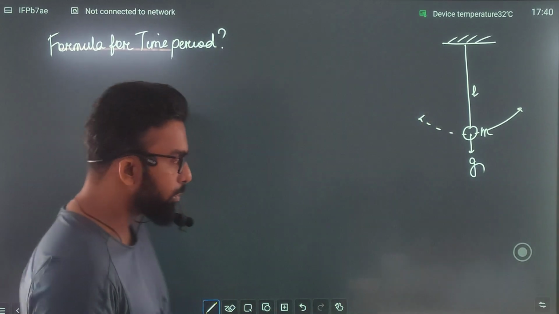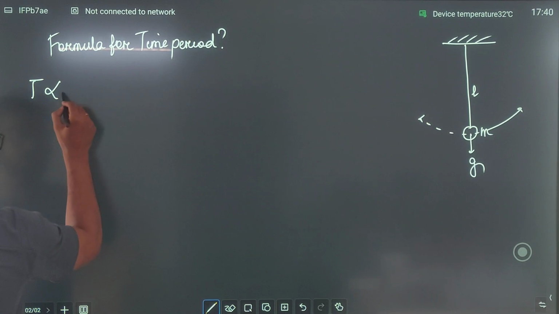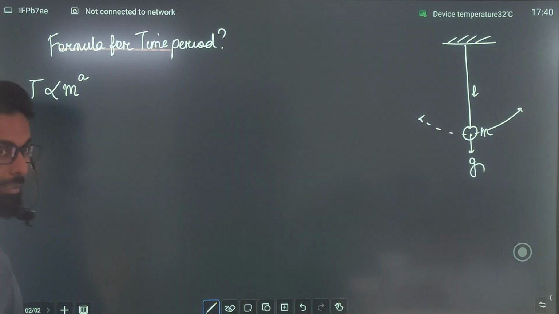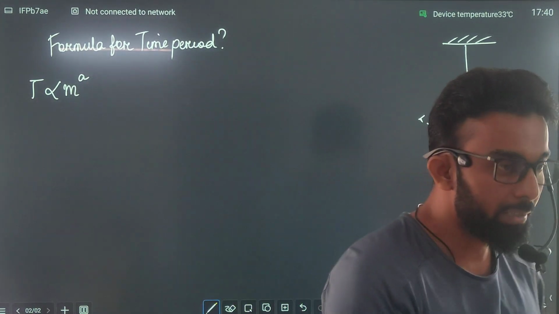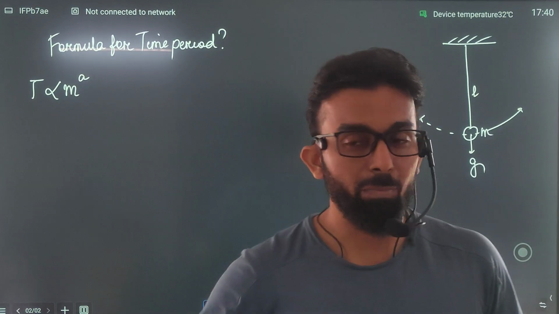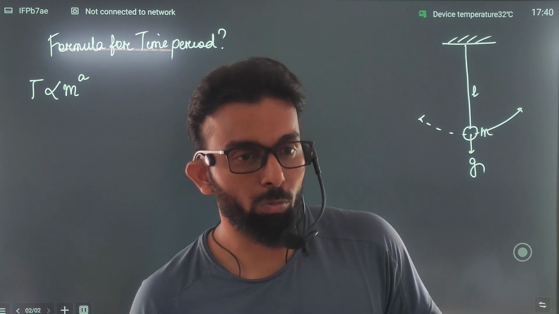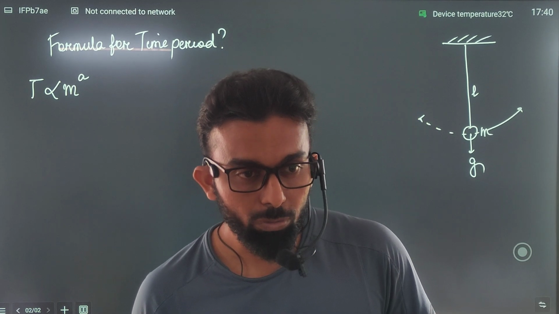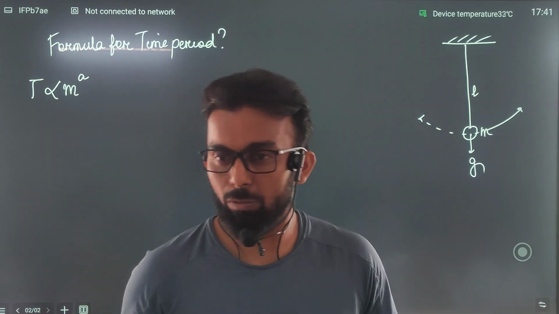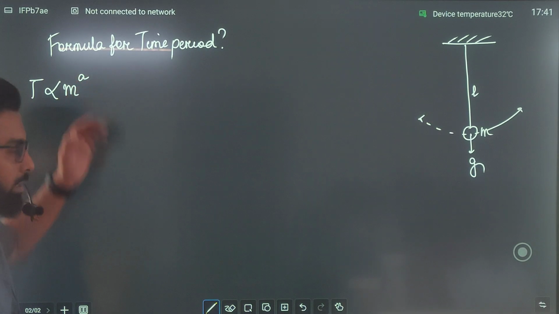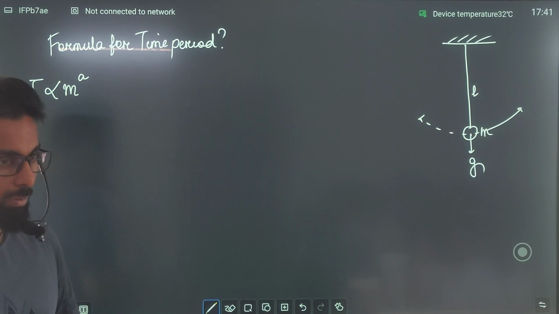ठीक है? So as said in the question, the time period depends on mass. So can I say time period is proportional to m to the power a? Because it is mentioned the time period is dependent on mass. और mass के कितने power पे depend करता है ये तो नहीं कहा. It can be m to the power 1, it can be m to the power 2, it can be m to the power 3. Are you getting the point, people? We don't know about the power, so we have taken the power of m as what? A. Agree? मानते हो इस बात को?